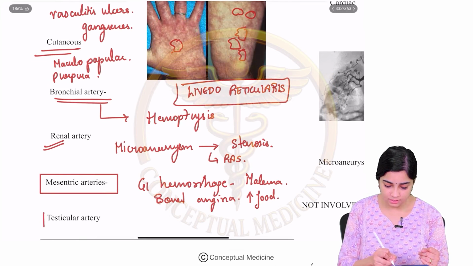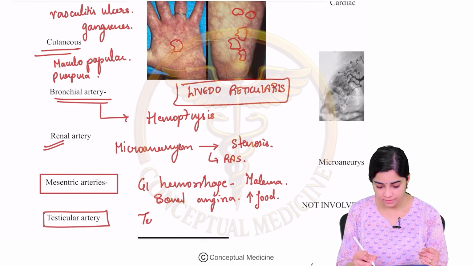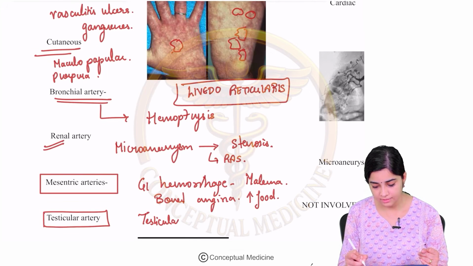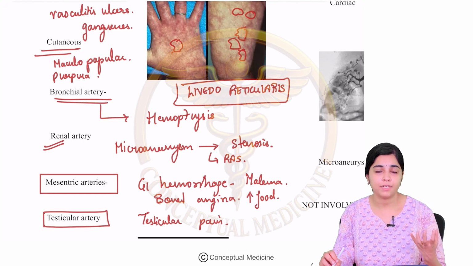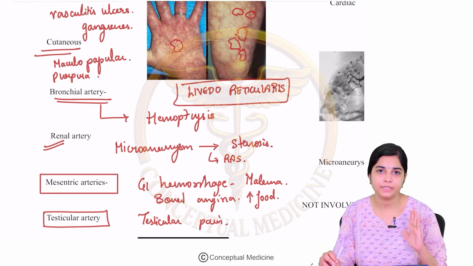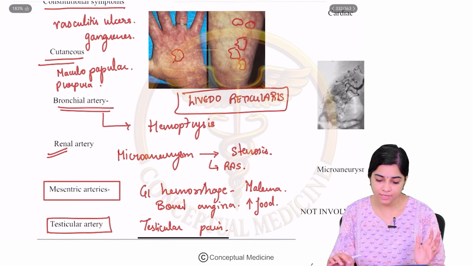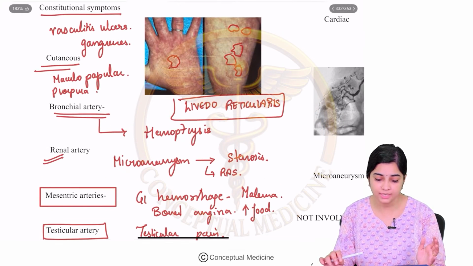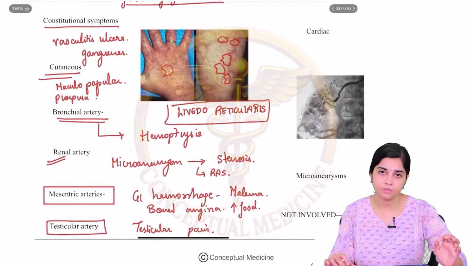Then testicular artery involvement in males can result in severe testicular pain. In females, it can mimic an appendicitis. It can cause ovarian pain as well. Okay, so testicular pain, GI hemorrhages, microaneurysms in the kidney, livedo reticularis. If at all rarely the bronchial artery is involved, it can result in hemoptysis as well.